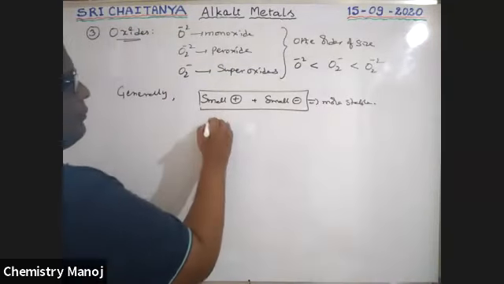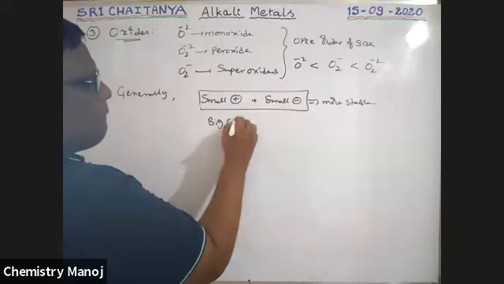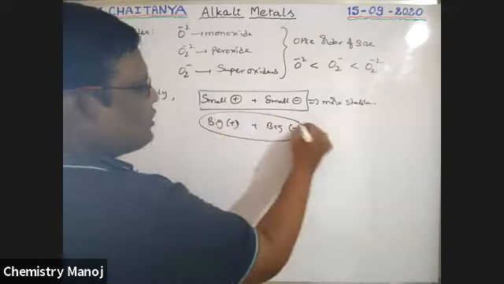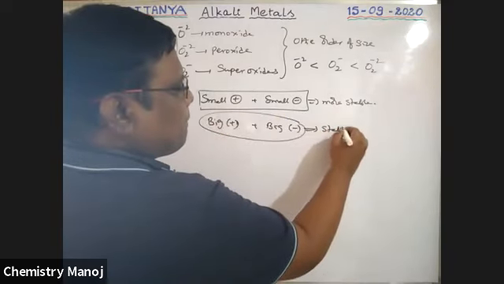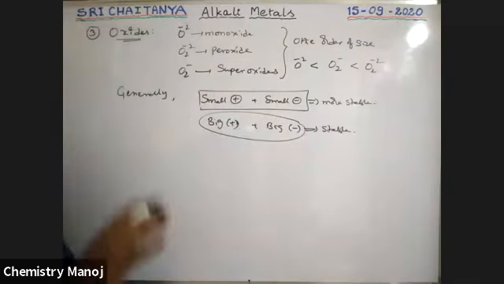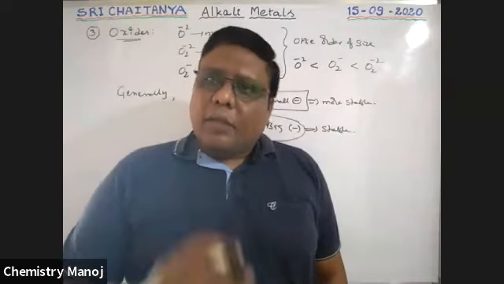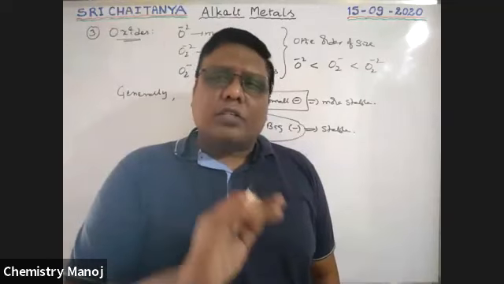At the same time, big cation plus big anion, this combination is also stable. That means if both the anion and cation are smaller ions, then the compound is stable. If both are bigger ions, that is also stable.